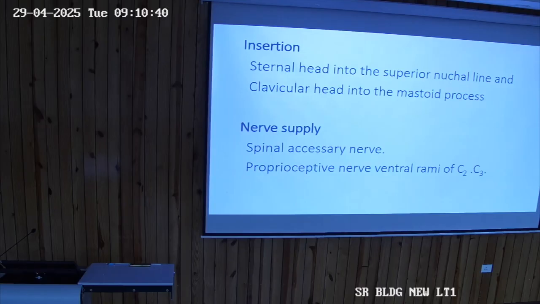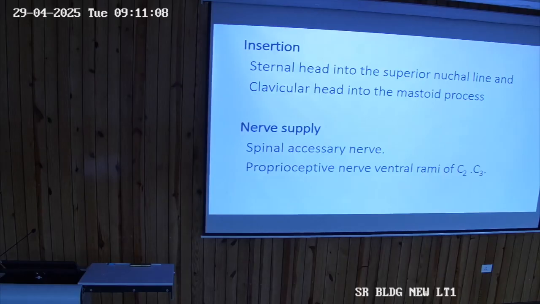You know that the mastoid process is actually formed, or becomes prominent, after birth because of the pull caused by the sternocleidomastoid. You have seen a baby's neck: the baby does not have neck holding, and slowly it becomes prominent. As this movement happens, when the sternocleidomastoid contracts, it pulls the mastoid process.